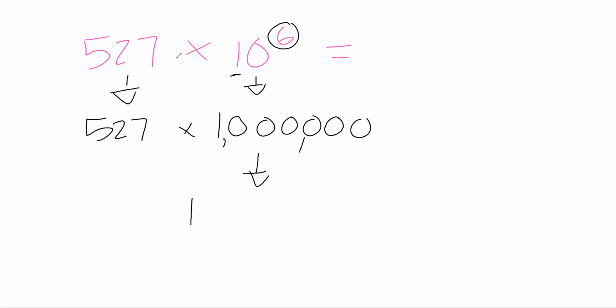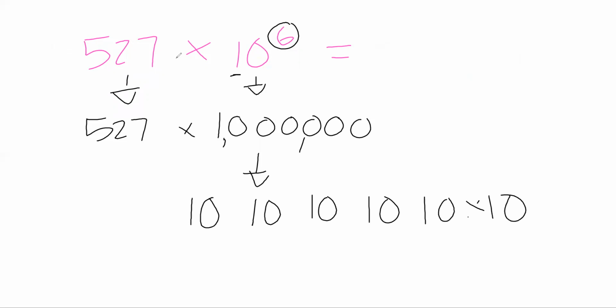10 to the power of 6 written in expanded form is the base number 10, 6 times. 1, 2, 3, 4, 5, 6. And we're multiplying it each time. And again, identity property of multiplication states 1 times any number is that number. So it doesn't matter how many ones I have, I'm still going to get 1. And then I have 1, 2, 3, 4, 5, 6 zeros. So again, there's just the relationship between what we're doing there.